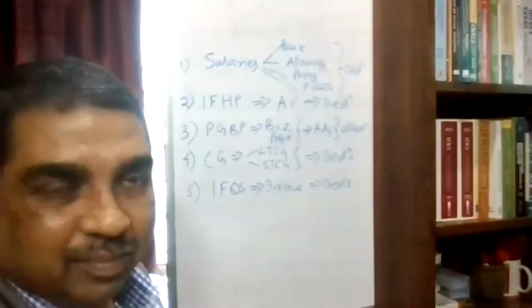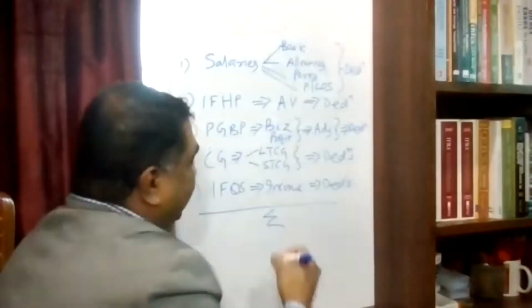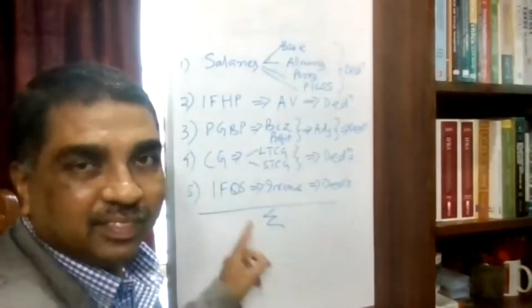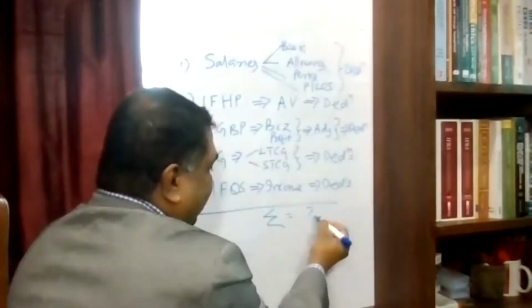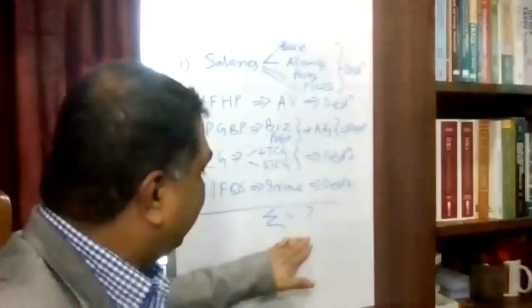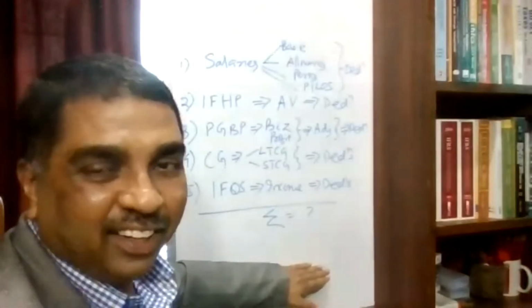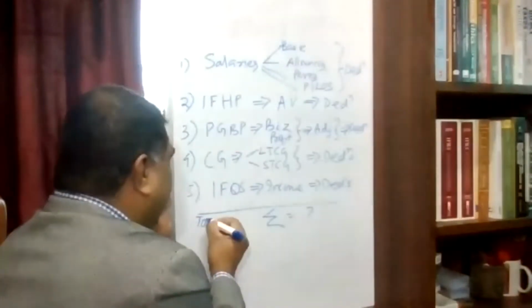Then we will be aggregating all these incomes. We will find out a figure. Then this figure, there is no name I can call it. In the income tax return, it is called a total.